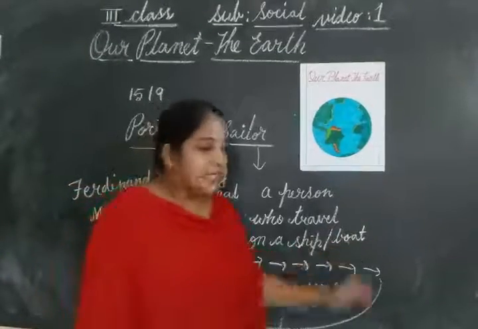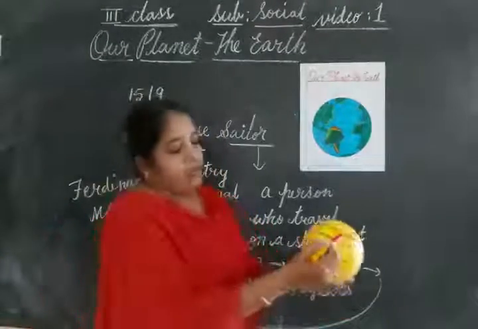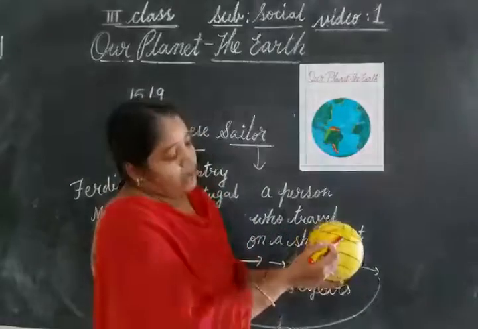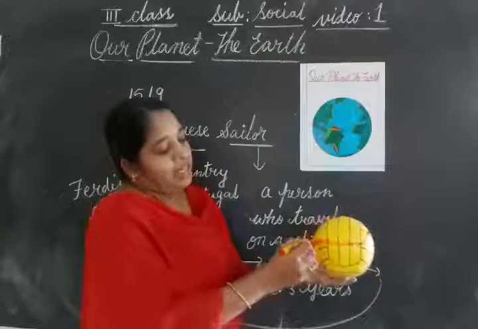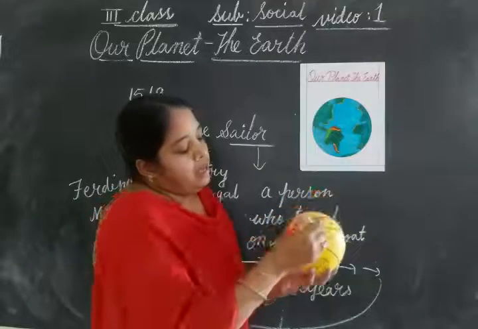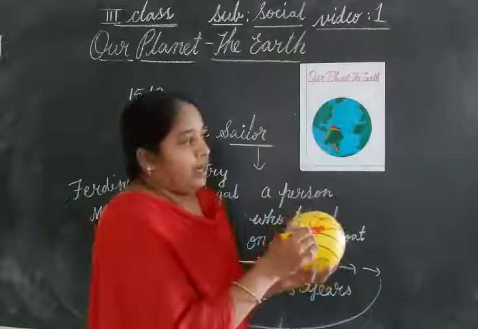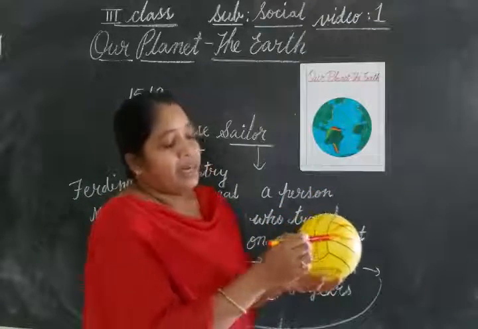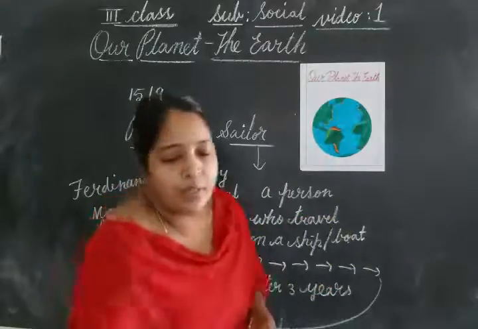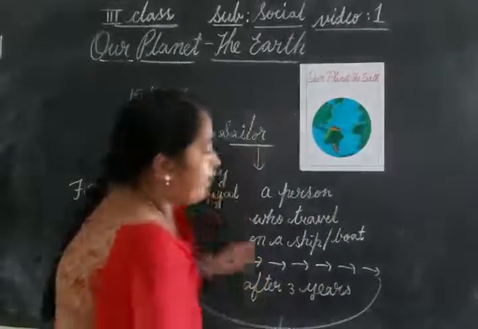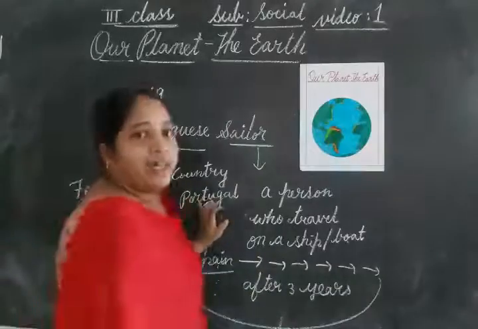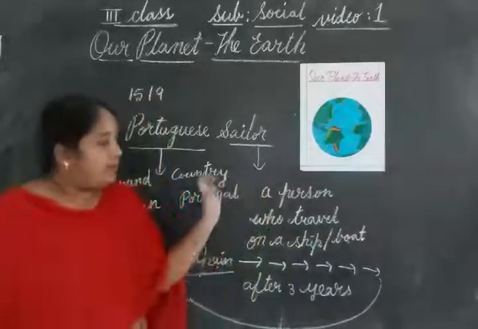For example, at one point I start drawing the line, and after some time I reached the same point. I finished my drawing at the same point. Thus he proved that the earth is round in shape but not flat. Clear children?